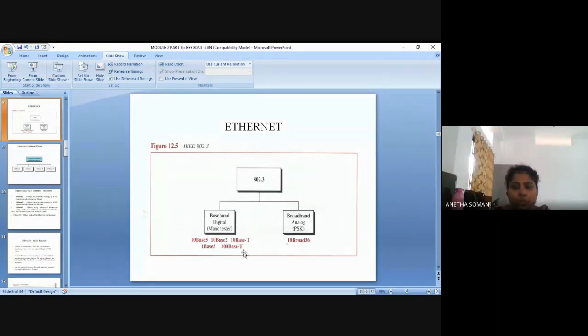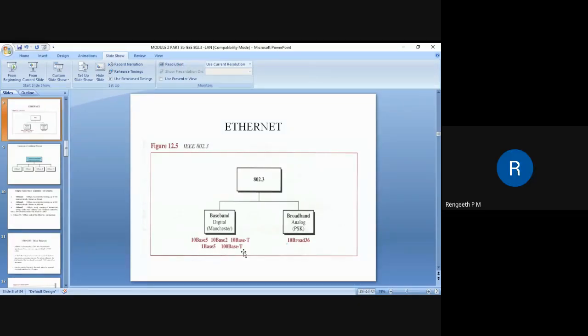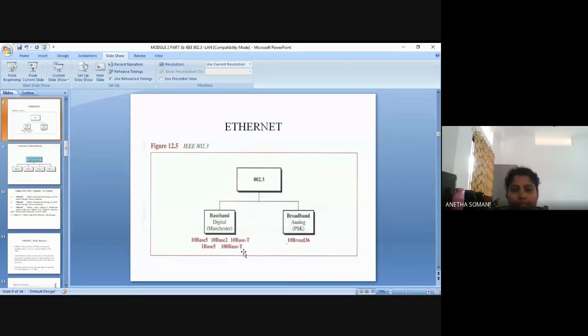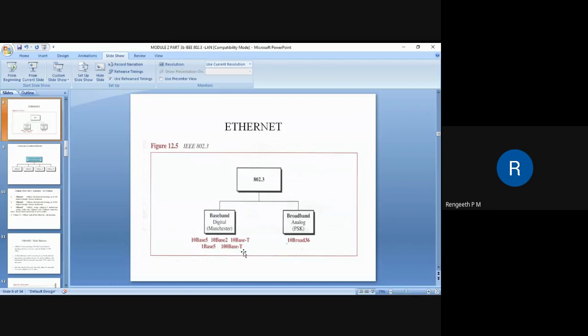Okay, now you are going to deal with the categories of IEEE 802.3. Generally, you can have two different categories. One is the baseband, and the other one is the broadband.